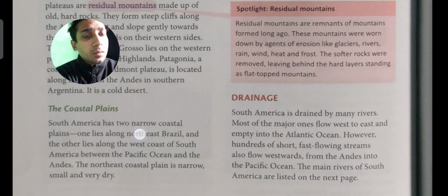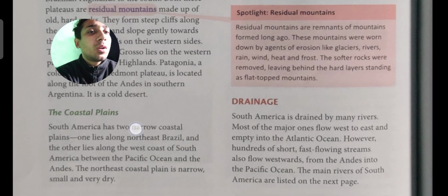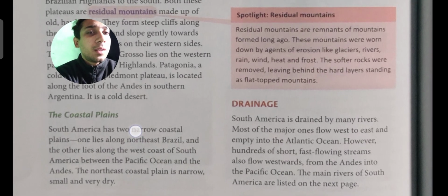Means we are going to learn more about South America in the next chapter. In this chapter we will see more about drainage systems.